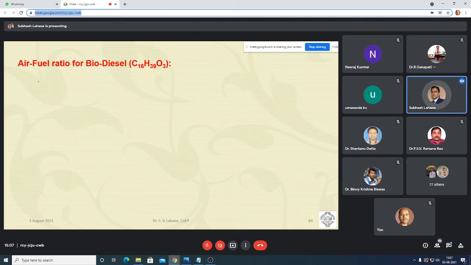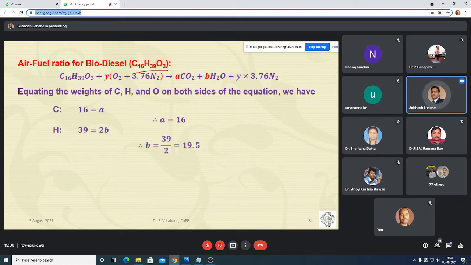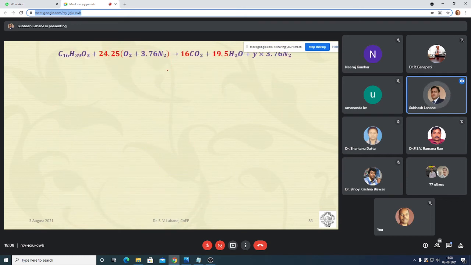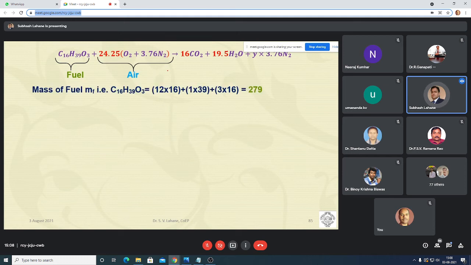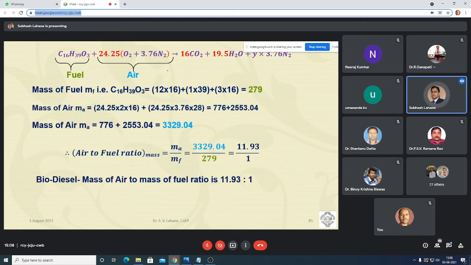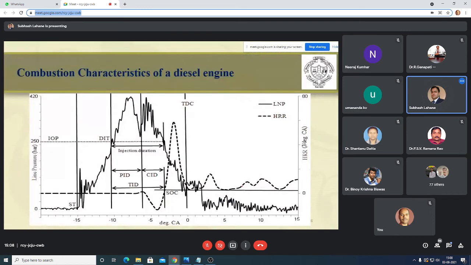Then biodiesel's chemical formula is C16H39O3. The same procedure we can follow and find out the combustion reaction. Then the mass of fuel, then the mass of air, and if you take the ratio, then you will come to know the air to fuel ratio for biodiesel, that is 11.93. So the air to fuel ratio for biodiesel is around 12, and for diesel it is 14.8, for petrol 15.1, for CNG 17.17. Yes, so this was the basics of combustion.